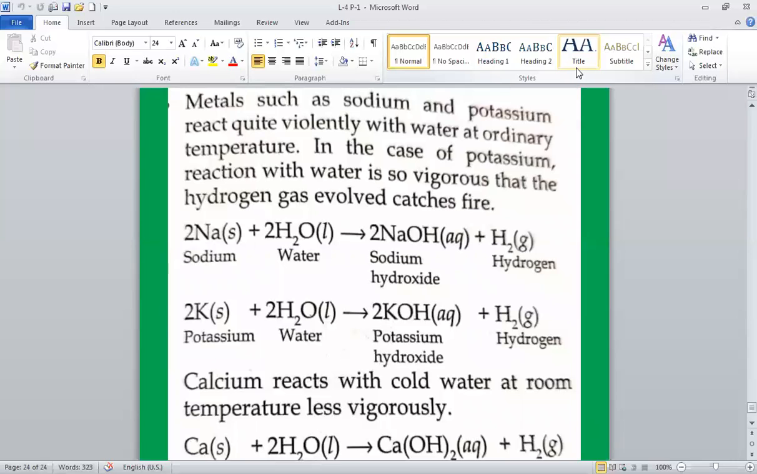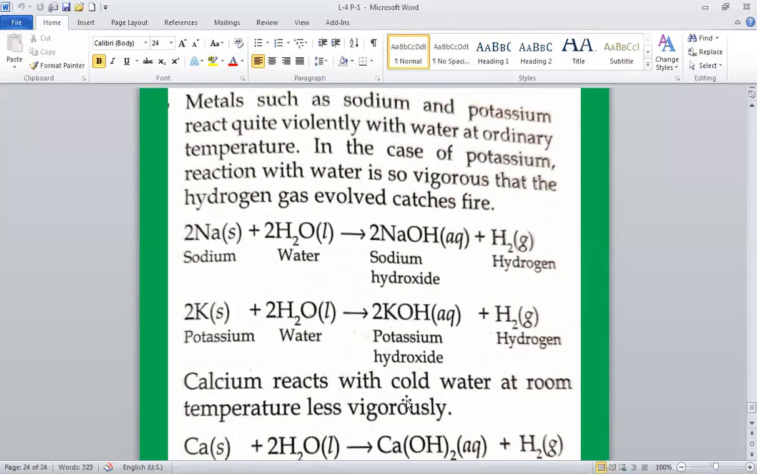For sodium, 2Na plus 2H2O gives 2NaOH plus hydrogen gas. The temperature rises and this hydrogen catches fire. In the last class I also told you that sodium and potassium are stored in kerosene. Potassium plus water gives potassium hydroxide, and again hydrogen gas is liberated.